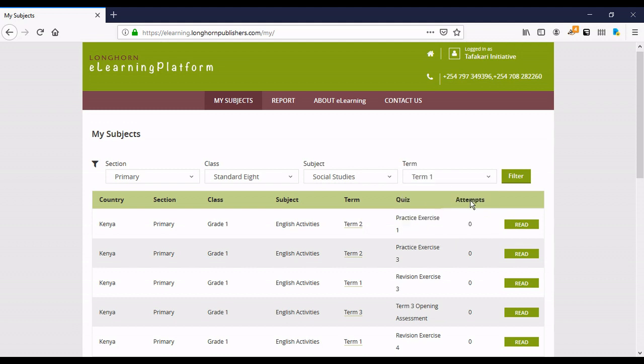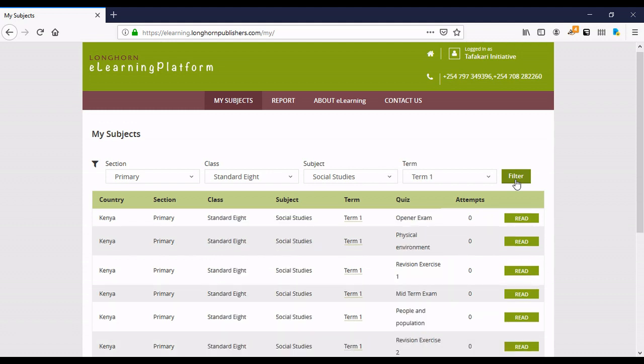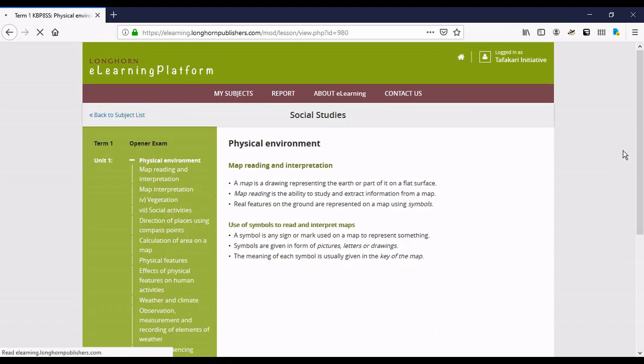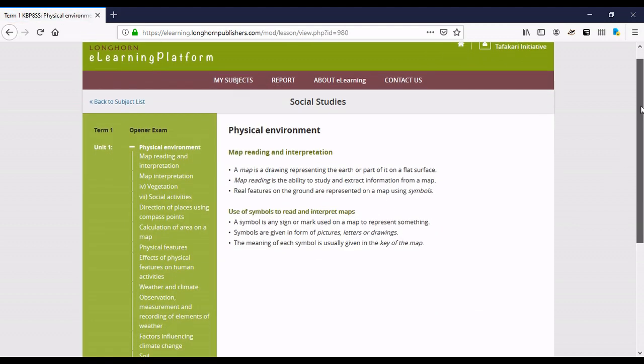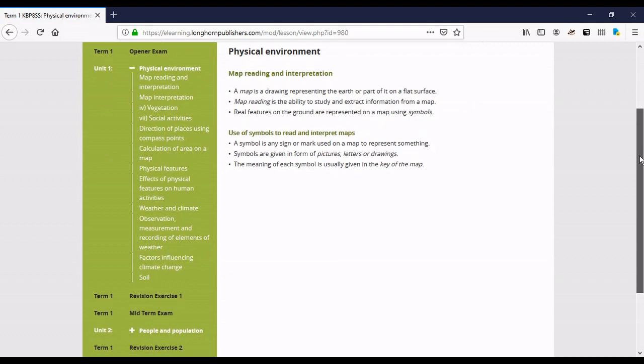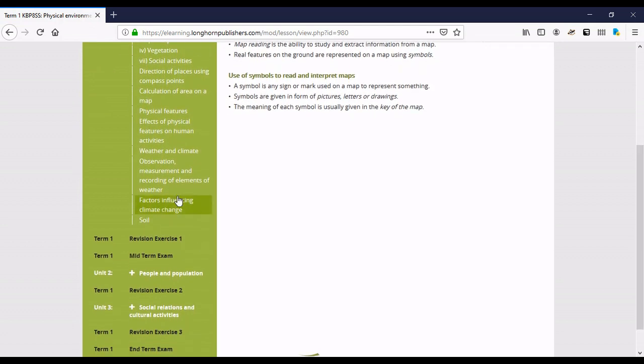So once you do that, press filter, and you'll find the content that you need, and choose a topic there, which is the physical environment. So if you look at the screen that we've landed on, on the left there's a menu bar of sorts, through which you can select the content or the topic, and under physical environment, and on the right is where the information is displayed.